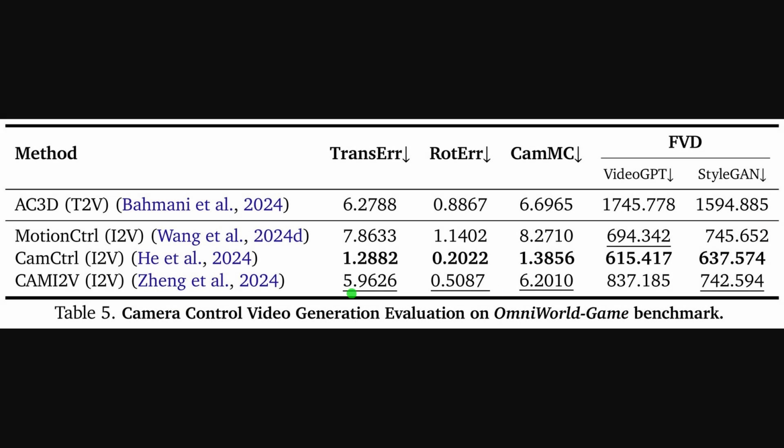So Table 5 reports how well current video generators follow camera commands while keeping footage realistic. Camera control accuracy uses translation error, rotation error, and a camera motion consistency score, which together capture how closely the generated path matches the instructed path. CamCtrl achieves the best control and the lowest Fréchet video distance, so it balances fidelity and obedience better than the others. AC3D shows basic control but much higher distance, indicating weaker visual quality under text prompts.